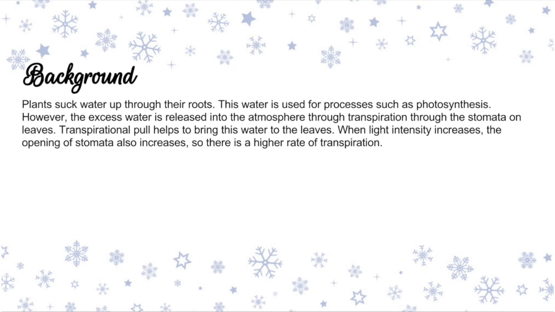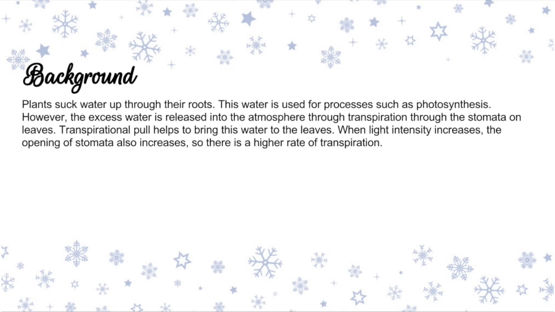Therefore, if oregano is placed in an area with a higher light intensity, it should have a higher rate of transpiration as well. As opposed to the control group, where the plants are placed in an area that is exposed to regular school light bulb intensity, the plant placed in the dark will have a lower rate of transpiration. Conversely, the rate of transpiration of a plant placed in a high light intensity will have a higher rate of transpiration.